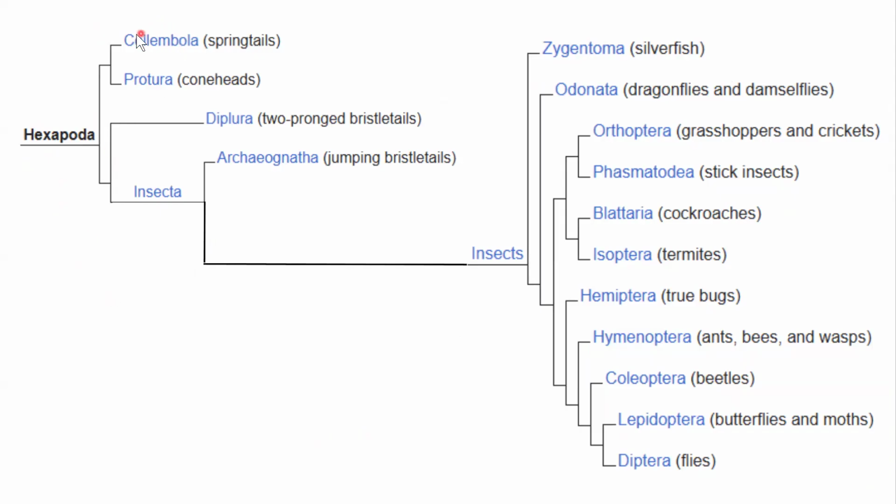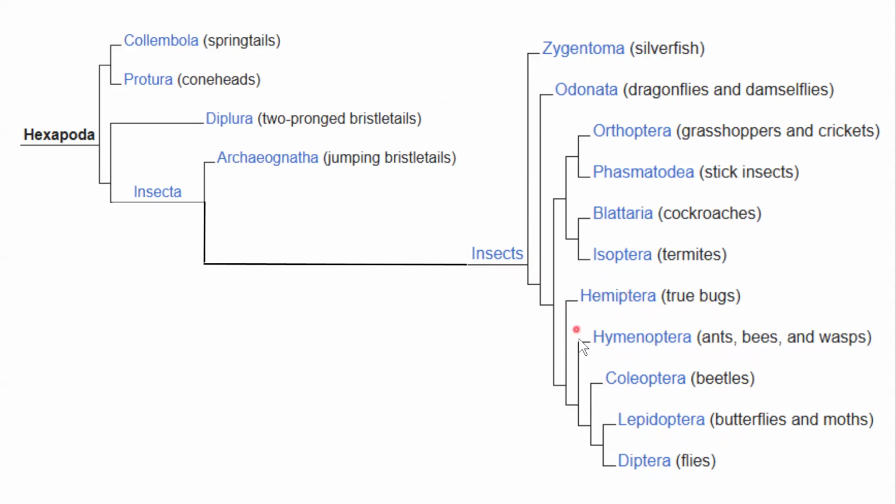So here we have 2 sister groups that are the out group from the rest of the bugs. Here we have the subclass Insecta. In Insecta, we're going to go through down here. These are our true insects, and you're going to see things that you recognize. Diptera are flies, Lepidoptera are butterflies, Coleoptera are beetles, Hymenoptera are going to be ants, bees, and wasps.